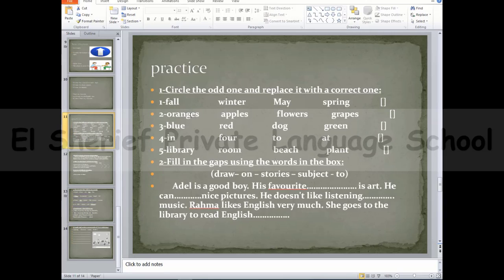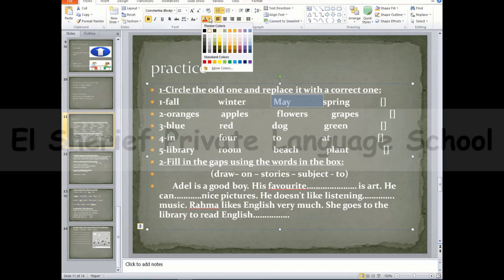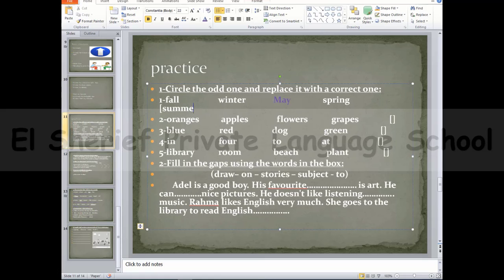And now, guys, let's practice. We have the first question: circle the odd one and replace it with a correct one. We have to read these words and choose just one word to be the odd word and then write a correct word instead of it. Number one, we have fall, winter, May, and spring. What will be the odd one? Of course, this is May, because May is a month in the year, but I don't want this, I want a season. Okay, so I'll choose May and I'll write summer instead of it. So guys, this is the first one.